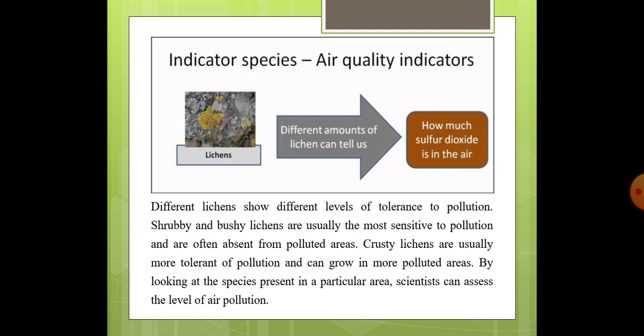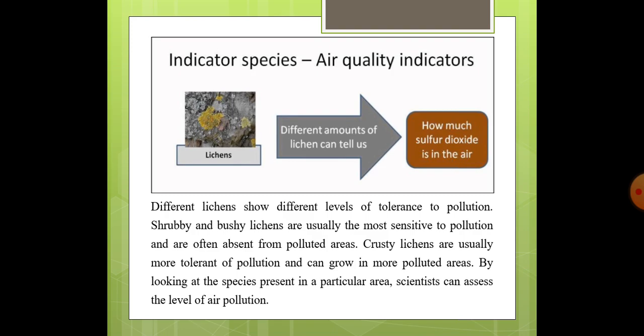Different lichens show different levels of tolerance to pollution. For example, shrubby and bushy lichens are usually the most sensitive to pollution and are often absent from polluted areas. Wherever the sulfur dioxide concentration is very high, or we can say that the air is highly polluted, we will see that these shrubby and bushy lichens will be absent because they are very sensitive to pollution.